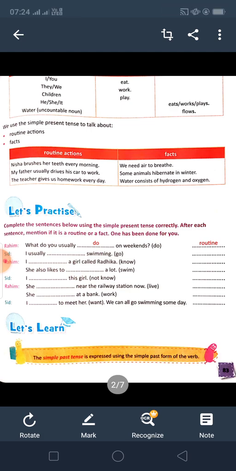So eat is the base form, work is the base form, play is the base form, and when we are adding s over there, see, eats, works, plays, flows, this way we will use in simple present tense. So simple present tense shows us the routine actions and the facts.